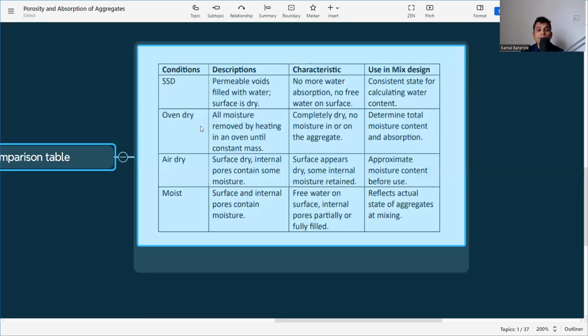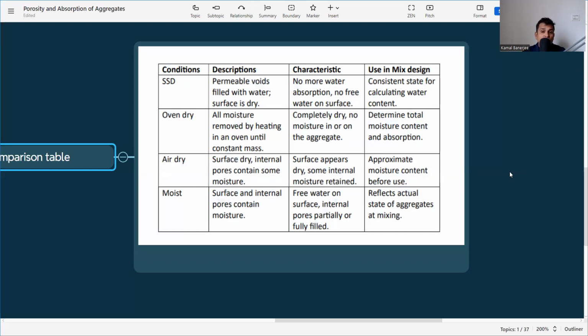Then oven dry: all moisture is removed by heating in an oven until constant mass. Completely dry, no moisture in or on the surface of the aggregate. It is used to determine total moisture content and absorption. Whenever we use oven dry aggregate, we need to account for the water absorption capacity plus the moisture content, because it will absorb water. If we use oven dry aggregate in the mix, it will absorb the water, so the water content has to be more according to the water absorption capacity.